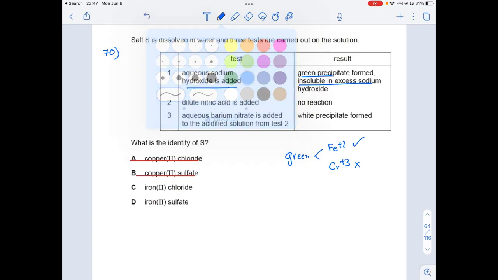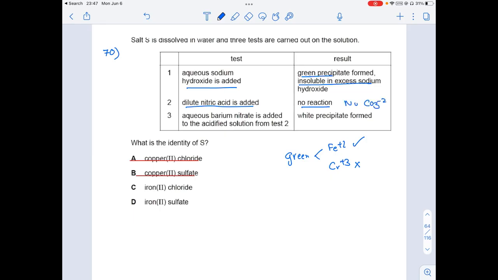Next one, what else does he say? Dilute nitric acid is added and there is no reaction. Nitric acid is not getting reacted, which means nothing but what? There is no carbonate ion.